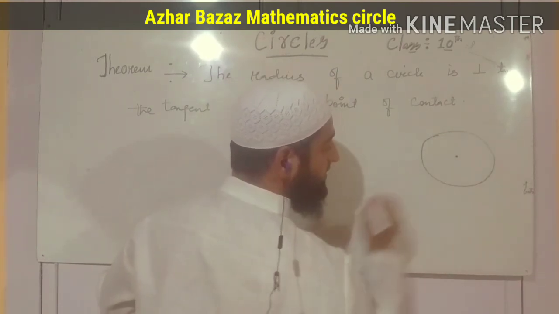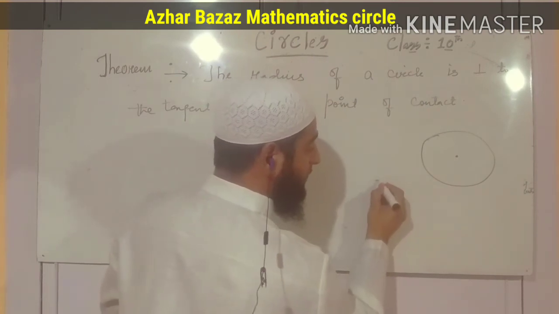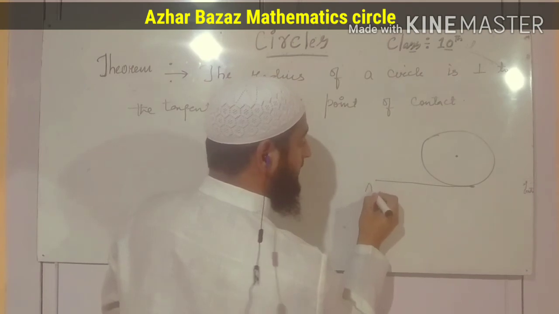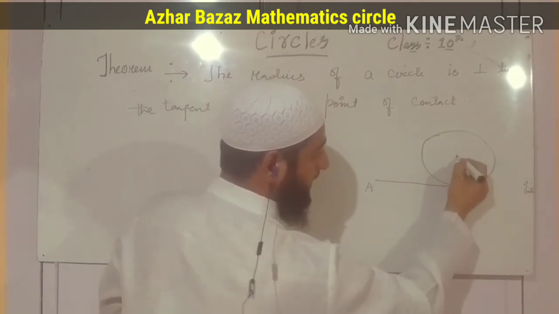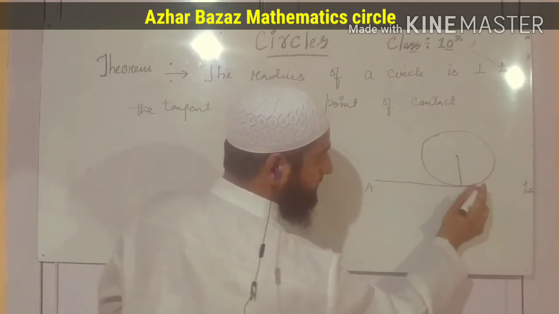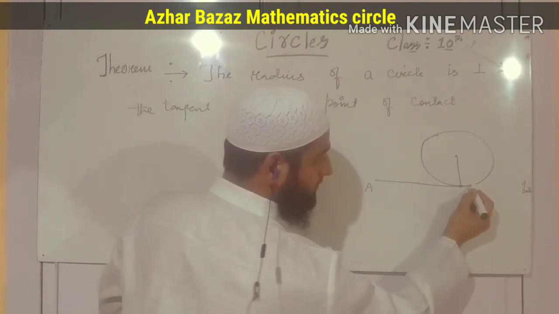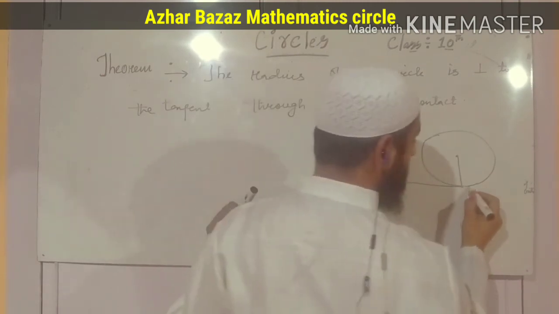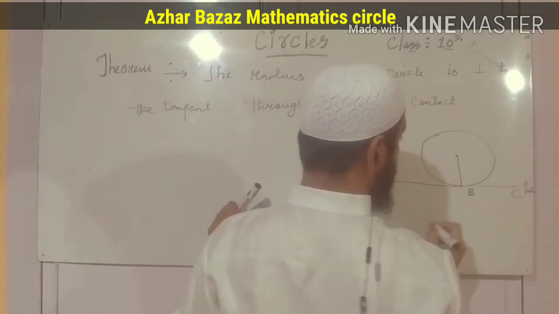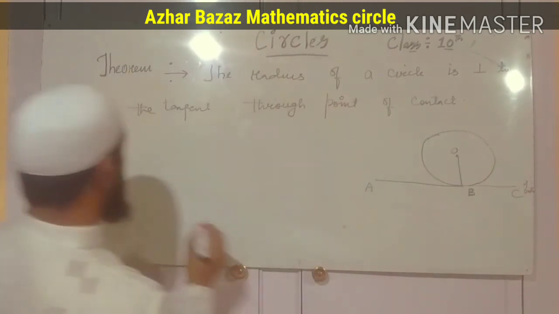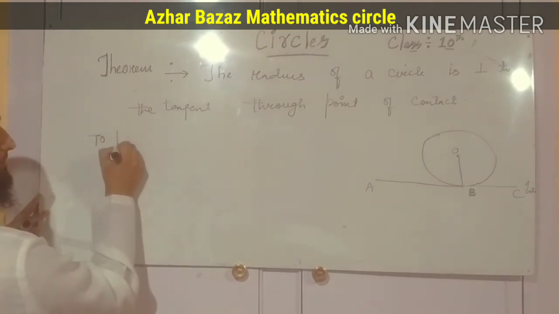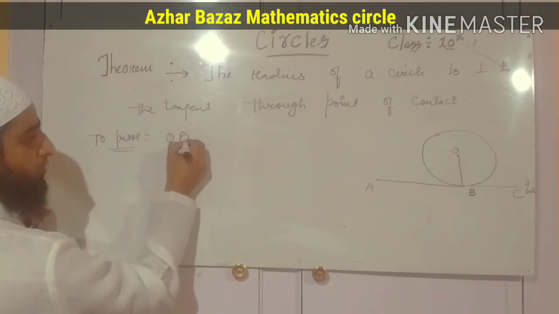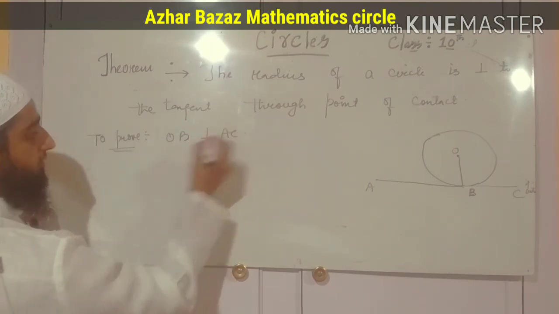For example, if this is the circle, and if this is the tangent AB, we have to prove that OB is perpendicular to AC.